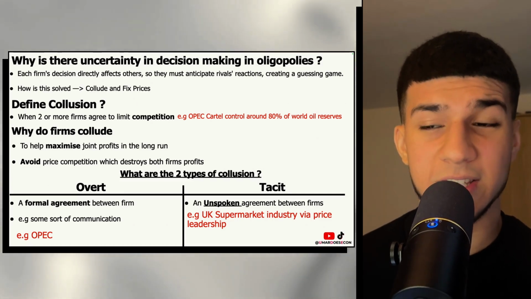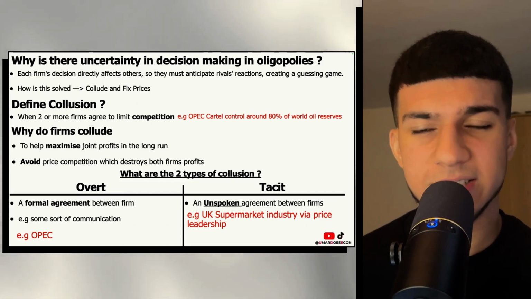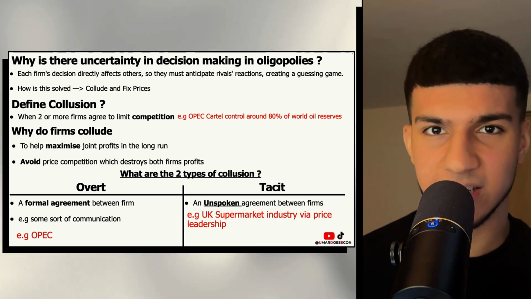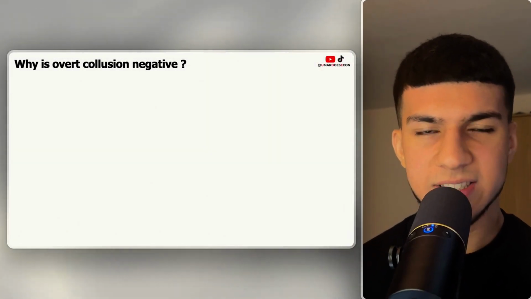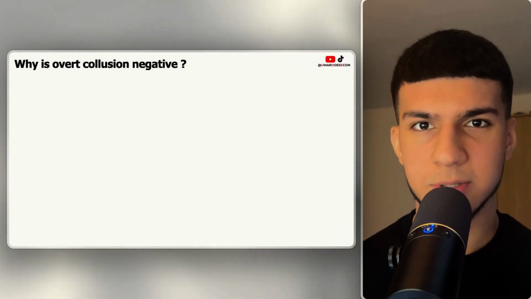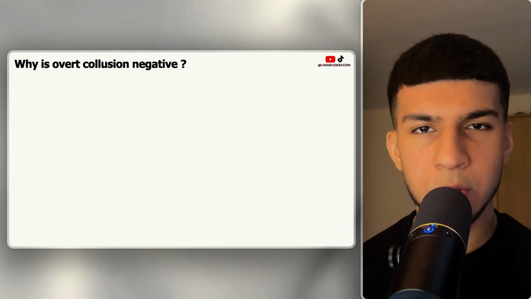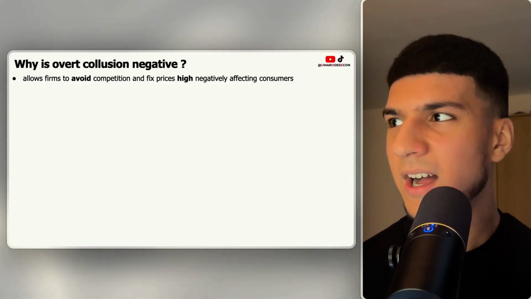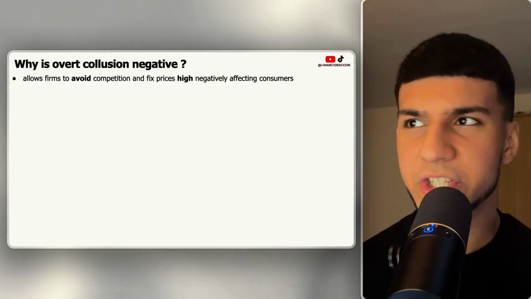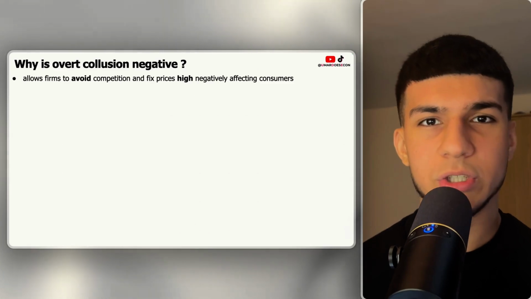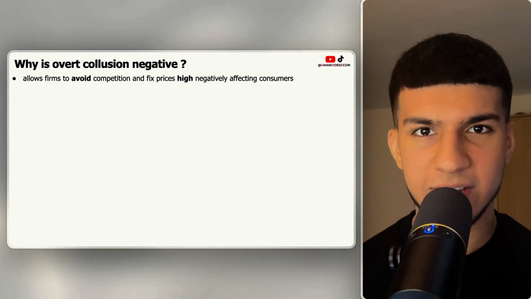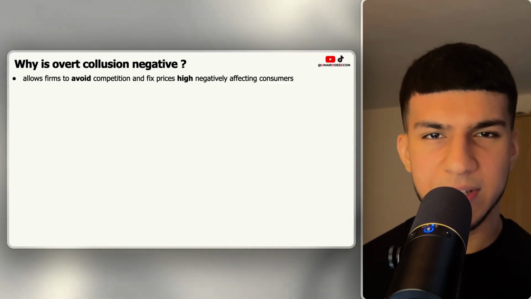But the example here is the UK supermarket industry do tacitly collude via price leadership. Let's go a slight bit more in depth with these two types of collusion. So why is overt collusion seen as the negative one out of the two types of collusion? This is due to the communication between those two firms allowing them to avoid competition and fix prices high, which in turn negatively affects consumers. Why does that negatively affect consumers?